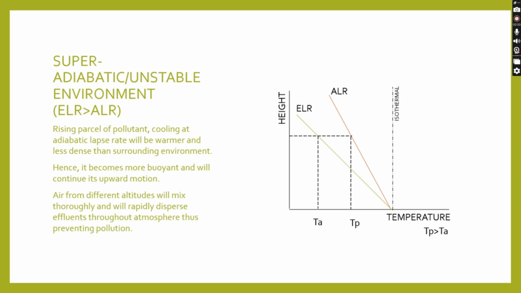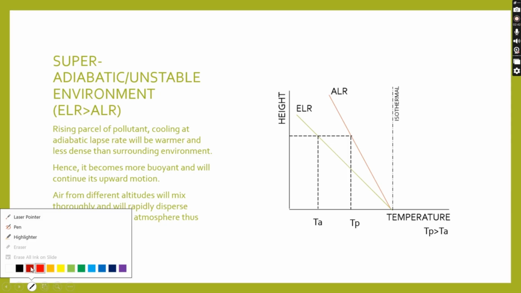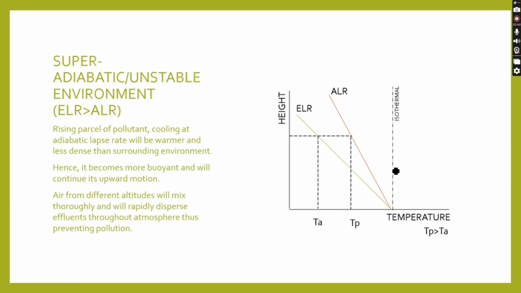The super-adiabatic or unstable environment occurs when ELR is greater than ALR. As we can see here from the isothermal reference, ELR is greater as compared to ALR.